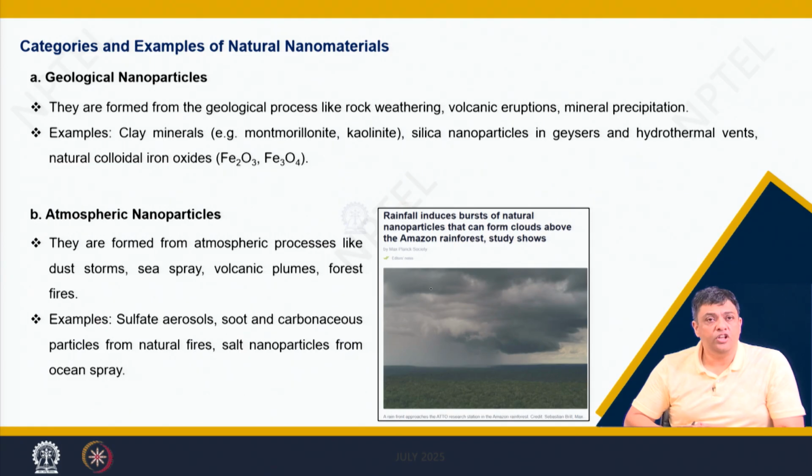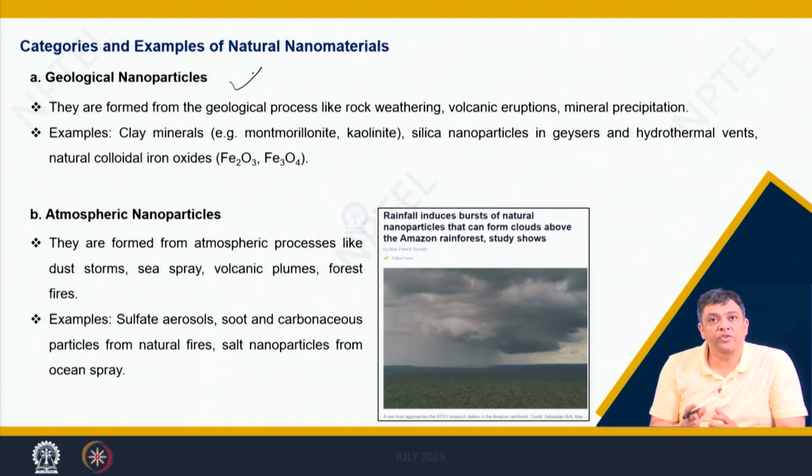You can have geological nanoparticles, as the name suggests. What would those be? Those would be ones which are formed from geological processes like rock weathering, volcanic eruptions. We have just seen the example in the previous slide, mineral precipitation or any other geological process.